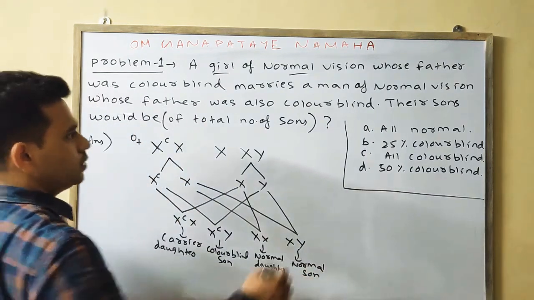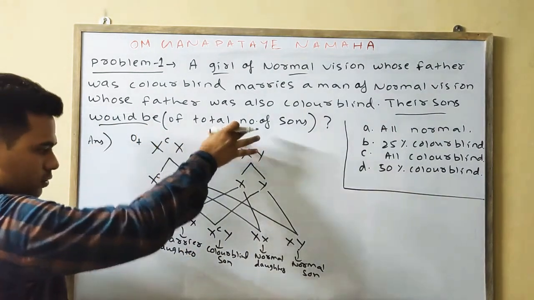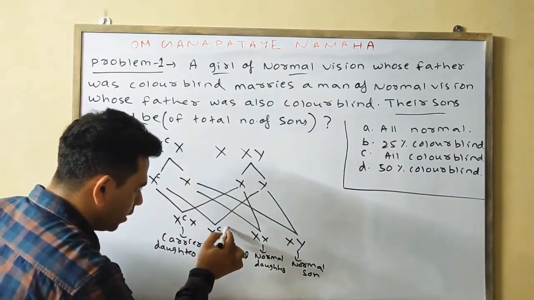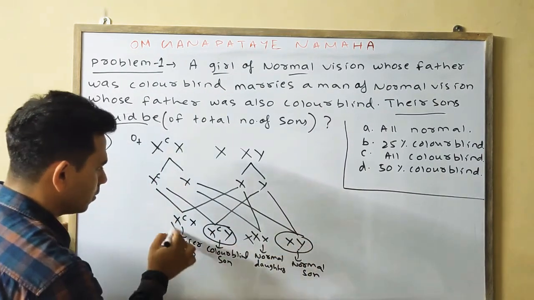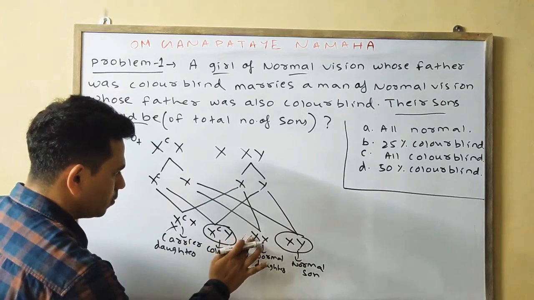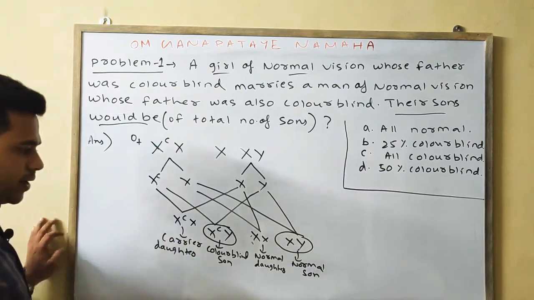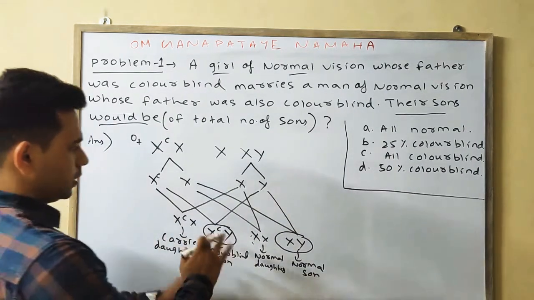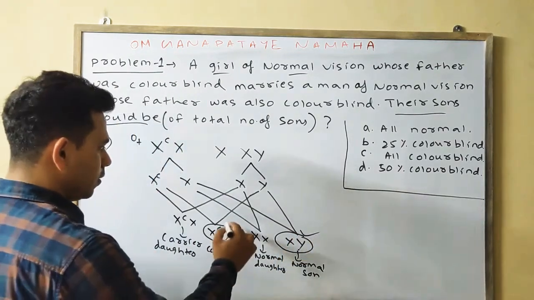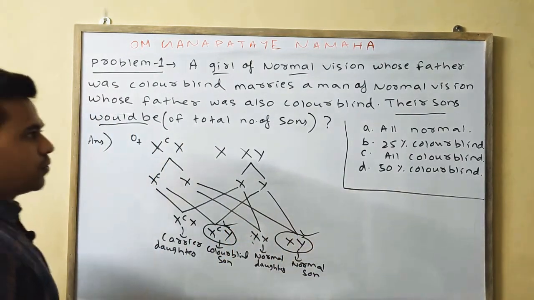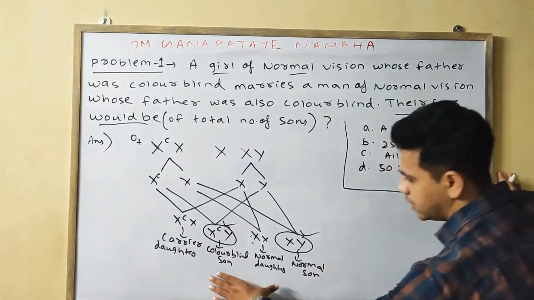So what is our question? That their sons would be dash from the total number of sons. Total number of sons means we will see only these 2 points. We will not see the daughters, we will focus only on the sons. So from 100% of the sons we find 50% are normal sons and 50% are colorblind sons. What is given in the options? All sons are normal?